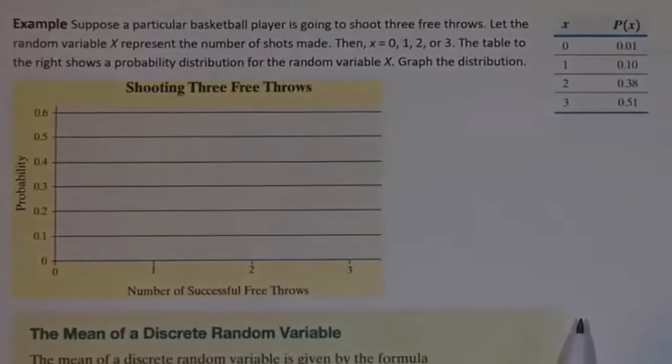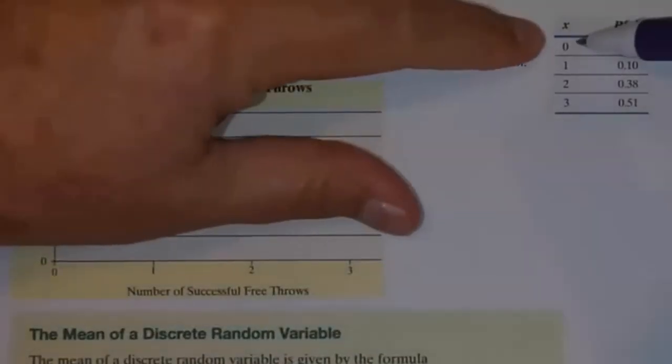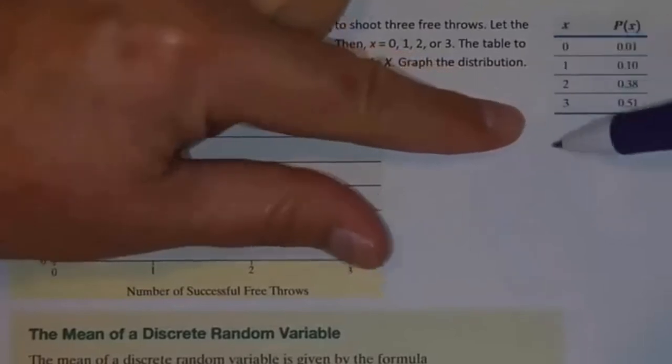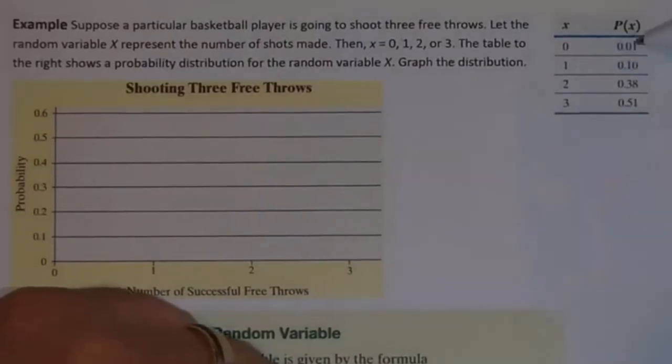Graph the distribution. So for this particular basketball player, this is their probability distribution when it comes to how many they are going to make if they shoot 3 free throws. So if they shoot 3 free throws, they could make 0, 1, 2, or all 3. Those would be all of the possible outcomes. Again, this is one possibility depending on the particular basketball player.